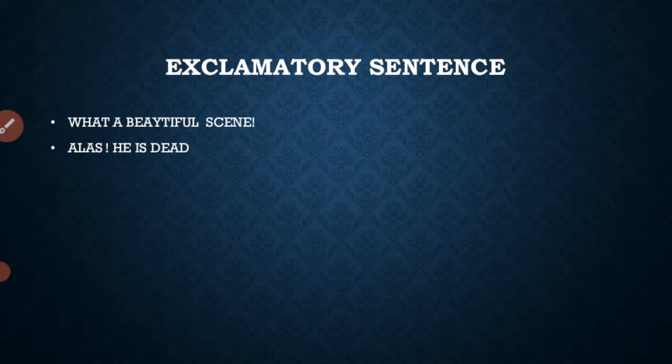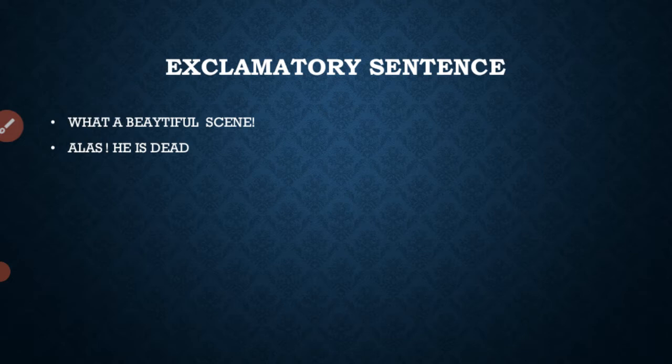Within the inverted commas we can write an imperative sentence. And what about the interrogative sentence? Interrogative sentence means the verb in the reporting verb is changed into ask, inquire, wanted to know, demand.